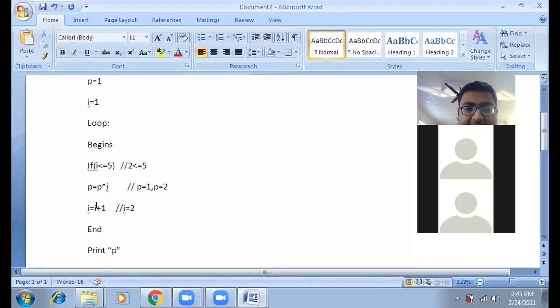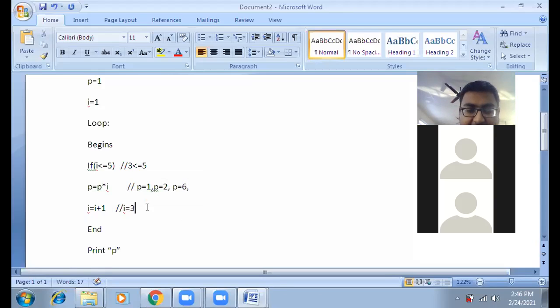Next time the value of i is again incremented. What was the old value of i? 2. After incrementing by 1, it will be 3. So it will check whether 3 is less than or equal to 5, and the condition is satisfied, so it will again enter the loop. The current value of i is 3. What was the old value of p? 2. So 3 into 2 is 6. The current updated value of p is 6. Clear?